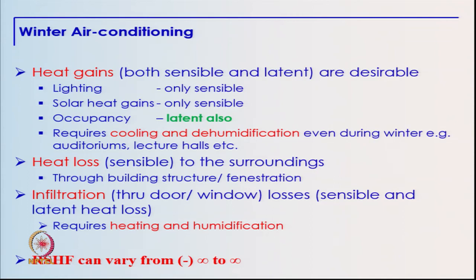So, if we have all these loads present of lighting, solar heat gains and occupancy, occupancy also introduces the latent load, then we may have the requirement for cooling and dehumidification, which is generally the case when we are dealing with applications like auditoriums where the occupancies are very high.